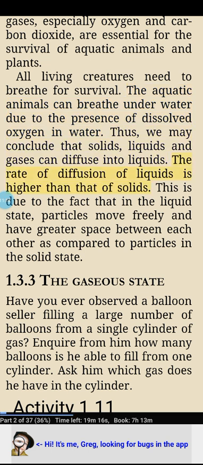The rate of diffusion of liquids is higher than that of solids. This is due to the fact that in the liquid state, particles move freely and have greater space between each other as compared to particles in the solid state.